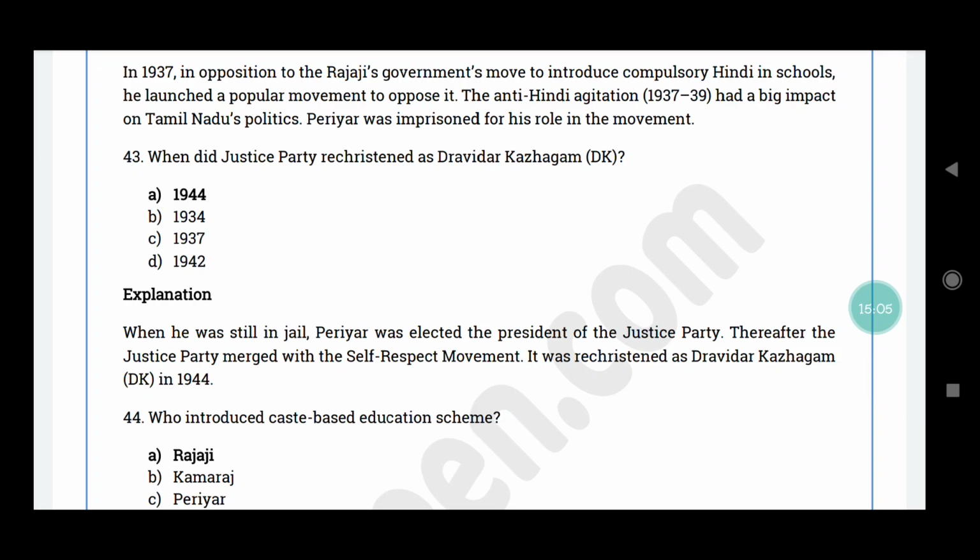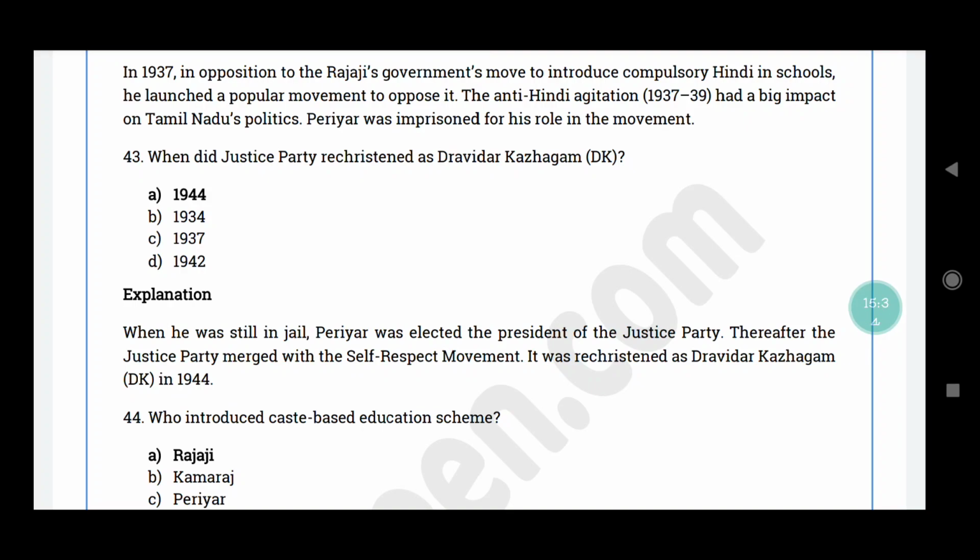Question number 43. When was the Justice Party rechristened as Dravidar Kazhagam, that is DK? The correct answer is option A, 1944. When Periyar was still in jail, he was elected as the president of Justice Party. Thereafter, the Justice Party merged with self-respect movement. ஸோ இது வந்து திராவிடர் கழகம், அதாவது டிகே, இந்த இயர் 1944 it was rechristened சொல்லலாம்.